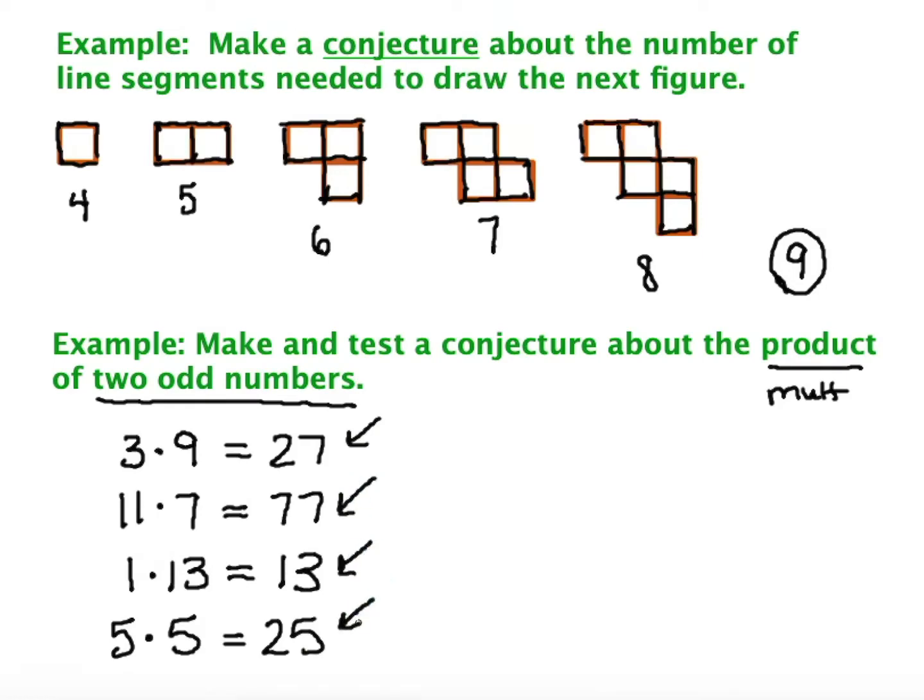I'm just seeing that all of these products are odd numbers, so I might make a conjecture that the product of two odd numbers is always odd. And if anybody could come up with an odd times an odd that would prove me wrong, then that would be a counterexample. Again, I think an odd times an odd always has to be odd, but if you can come up with an odd times an odd that makes an even, then you just proved me wrong. Counterexample.